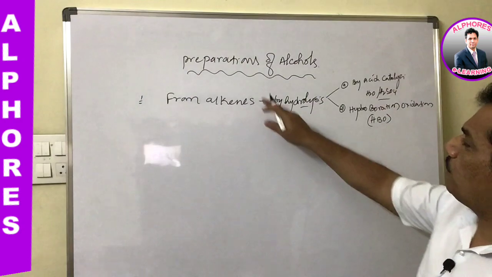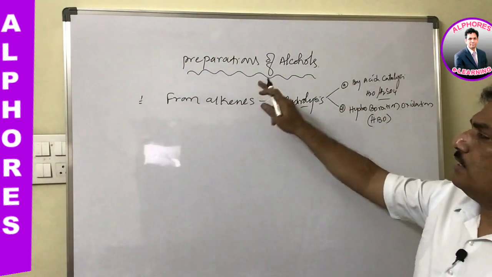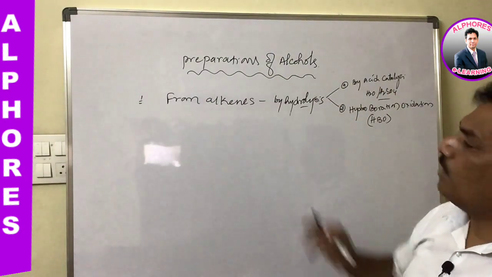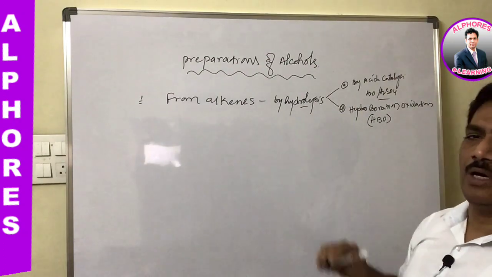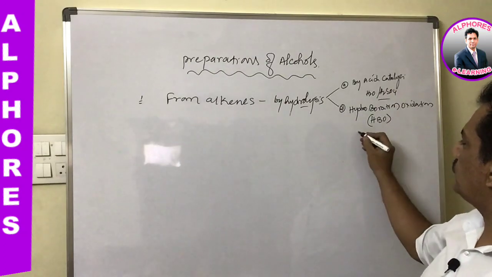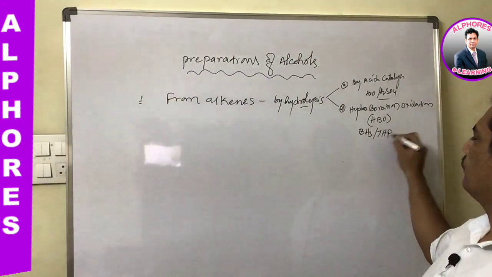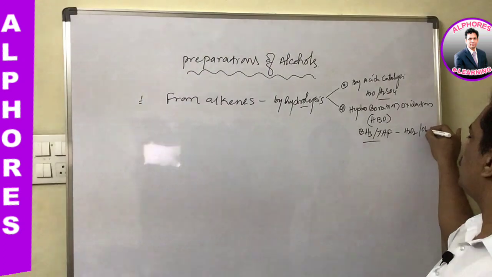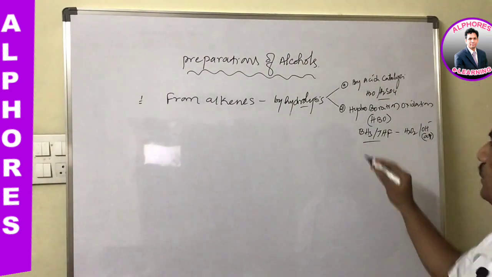Generally, preparation of alcohol is a property of alkene. When alkenes undergo hydrolysis, alcohols are formed, as we studied. Now we are writing the same as a preparation of alcohol. For the HBO reaction, we take BH3·THF as reagent, and after that it is treated with H2O2 in presence of OH minus in aqueous solution. This is the reagent for HBO.